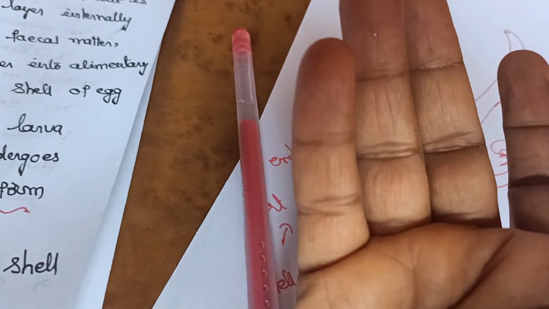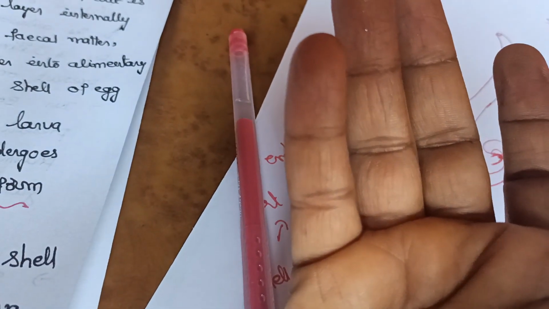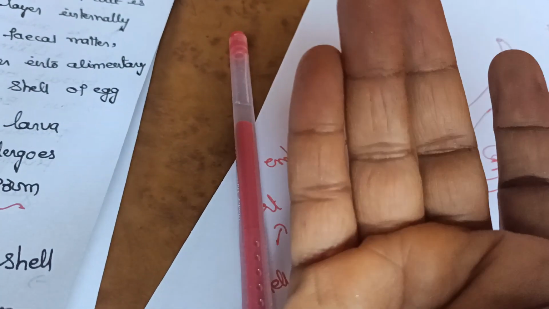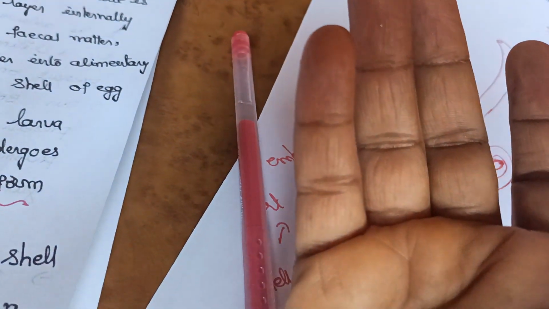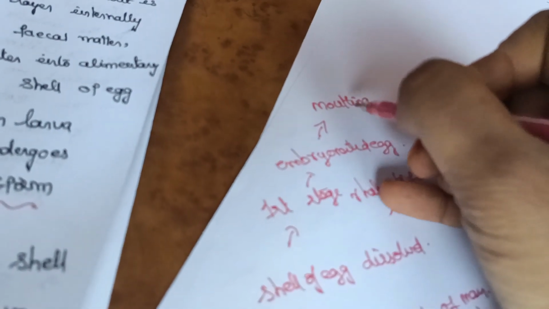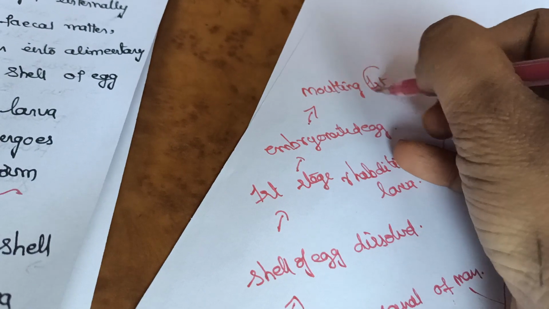In the case of the snakes also, you can observe the external skin will be shedding off at regular intervals. So that is called as the ecdysis or the molting. And here it is undergoing molting. So it is the first molting.